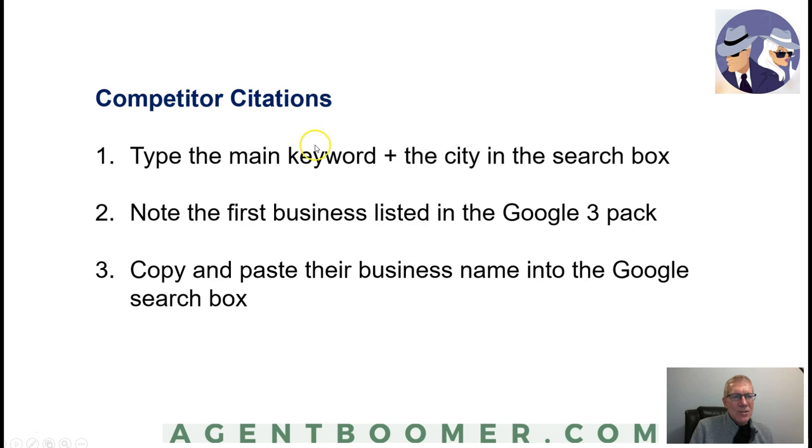All right. Now let's take a look at citations. Now citations are places where this business is listed online. Now some of these are manually done and some of them are done automatically for you. So let's go ahead. What we're going to do is take that Toronto real estate agent, the one that we had found, take their business, plug it into Google, and let's just see where they're listed as far as citation wise. Let's just pop back over to Google right now.